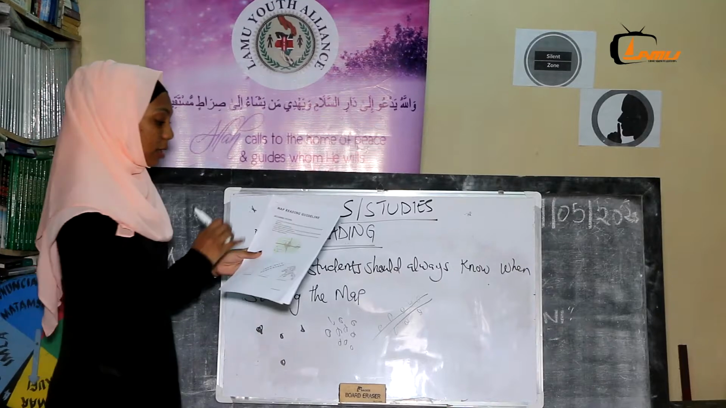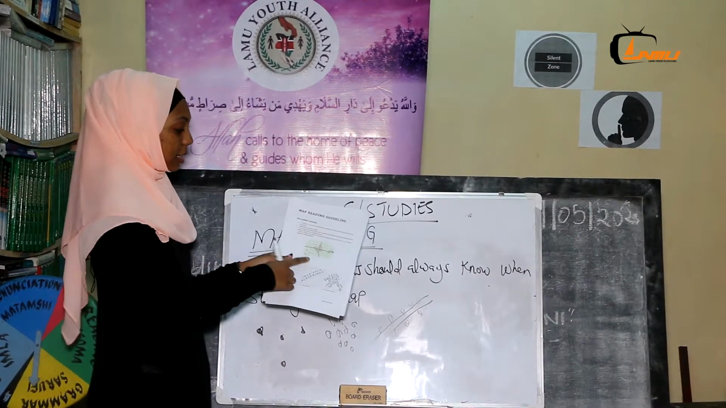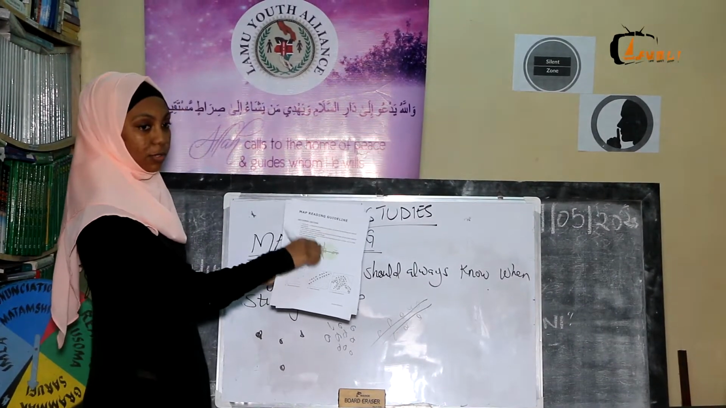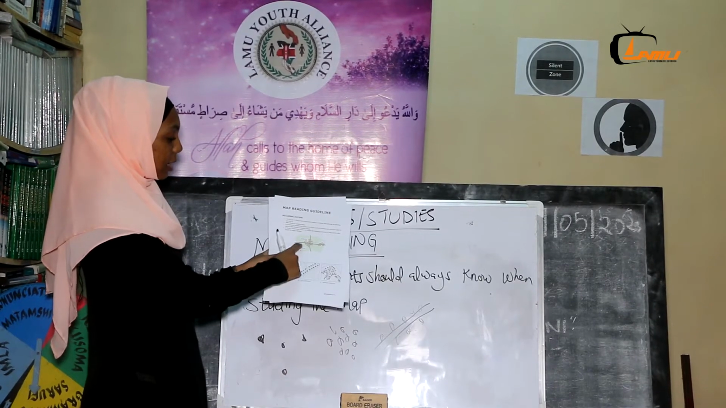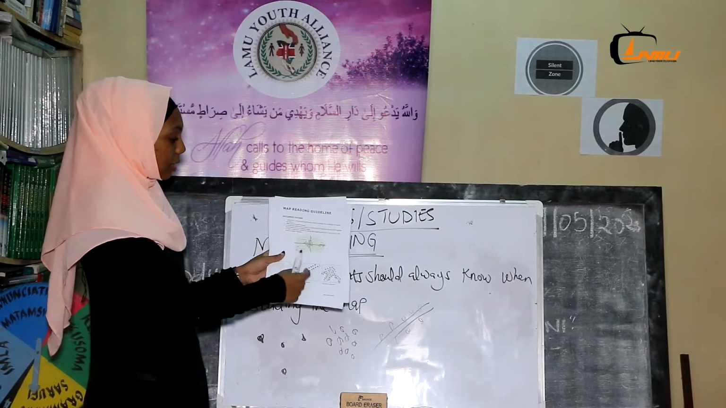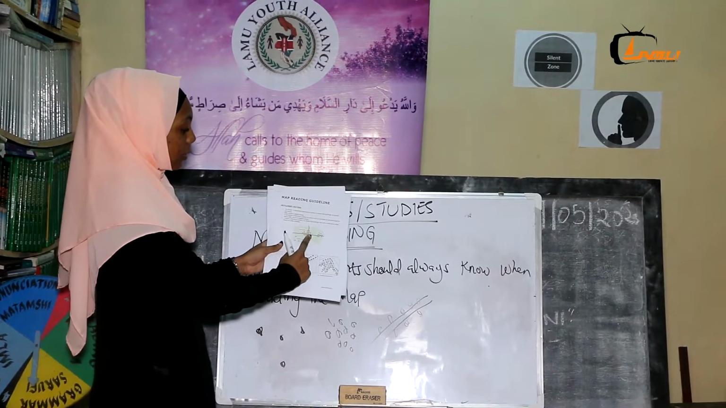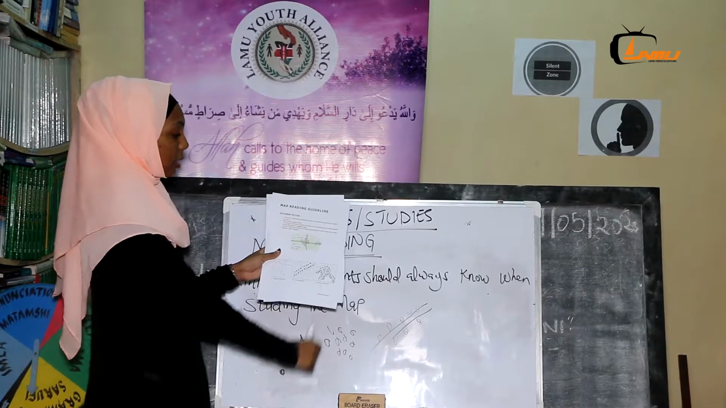From the pictures, this is nucleated, a lot of houses together. Again, we have dispersed: a house and another house and another house. And then we have linear, which is along the road.